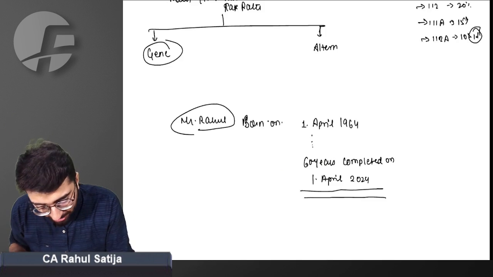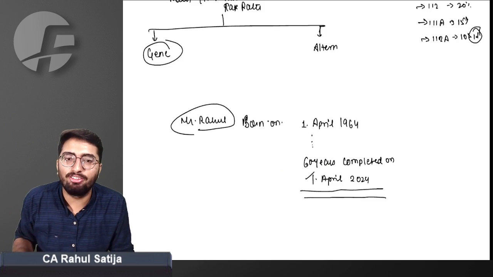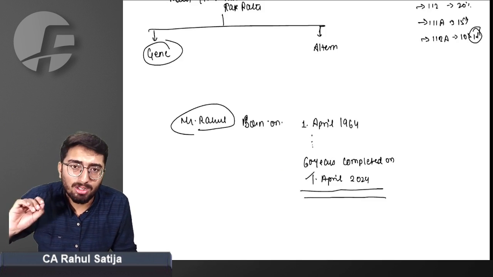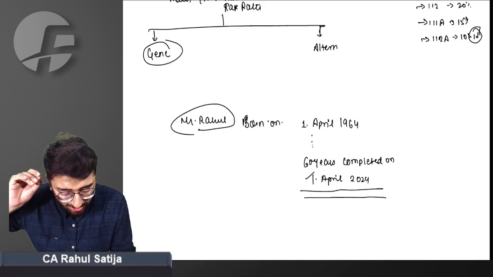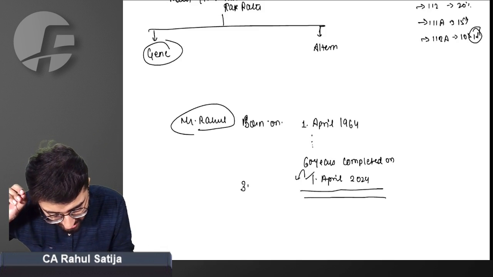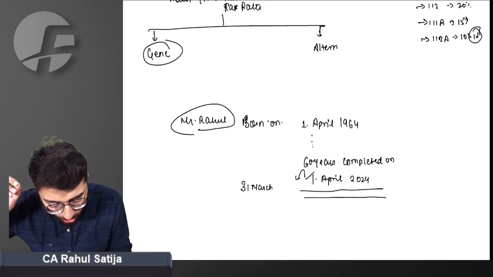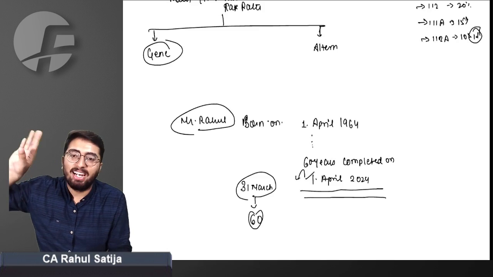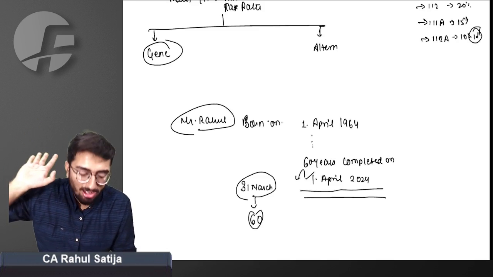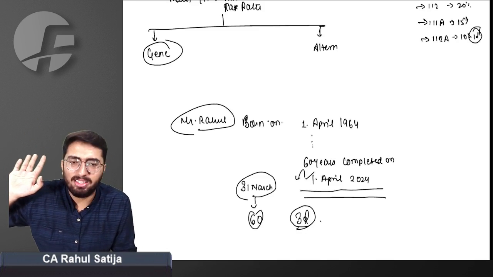The right answer is, if he's celebrating his birthday on 1st April, it is assumed that he has completed 60 years of age a day before. That means he achieved 60 years of age on 31st March, which means on 31st March he was 60, and hence he will be eligible for this increased 3 lakh basic exemption limit.